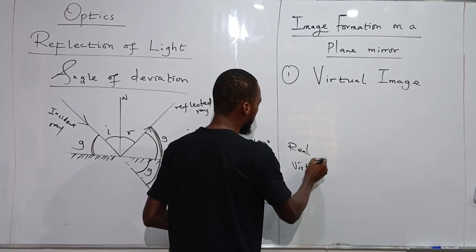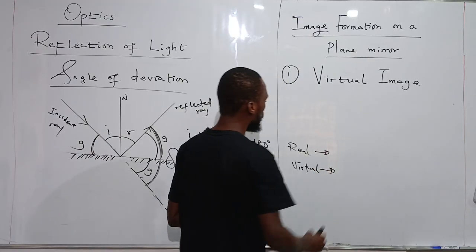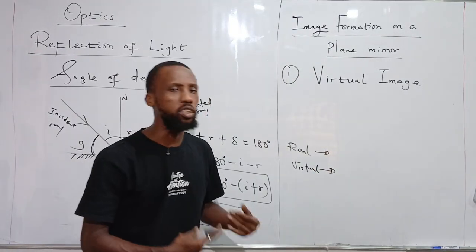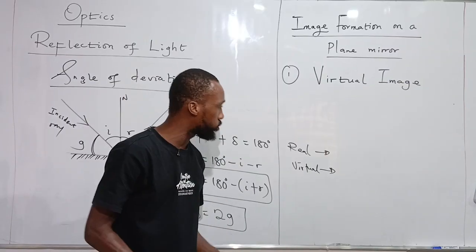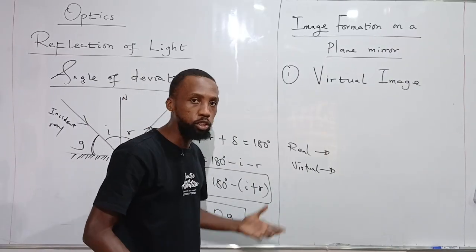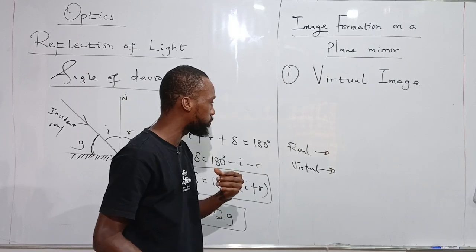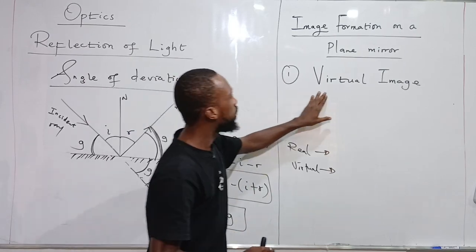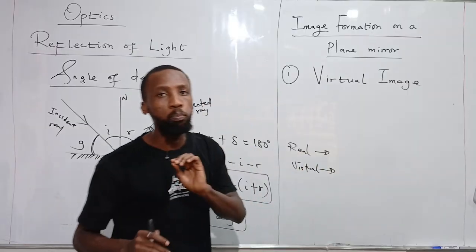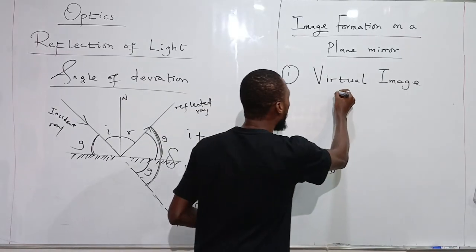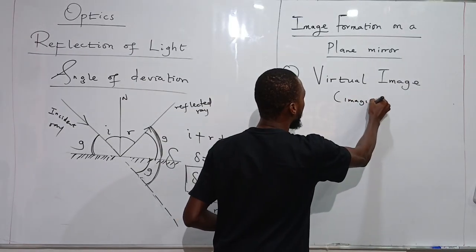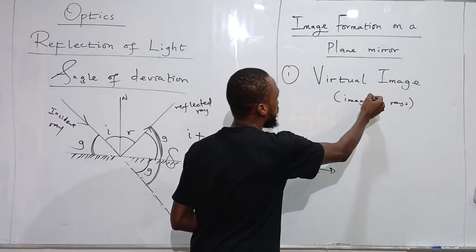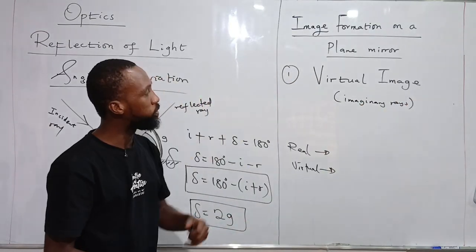Most times in your textbook, even in your school, they tell you real images are caught on the screen. Virtual images are not caught on the screen. What screen are they really talking about? What are we really saying? Before I talk about caught on a screen or not, virtual images are actually produced due to imaginary rays of light. Rays that are not actually there are what form virtual images.